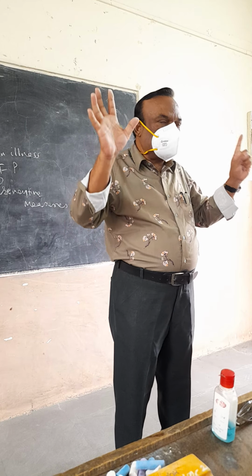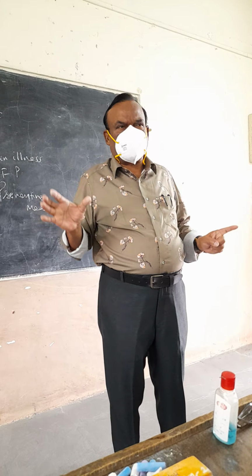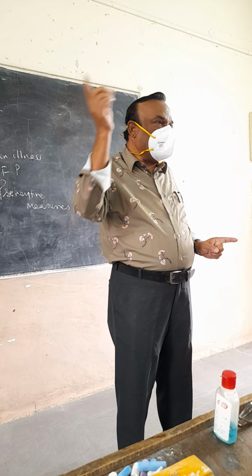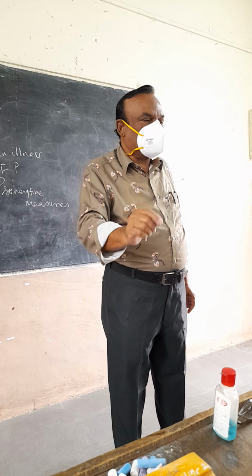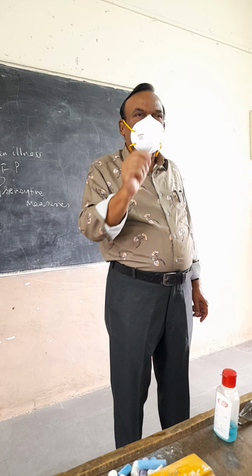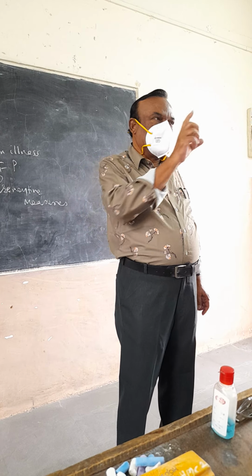There are 6 big killer diseases in babies, and against those 6 killer diseases, immunization has to be very, very carefully followed. What are those diseases?